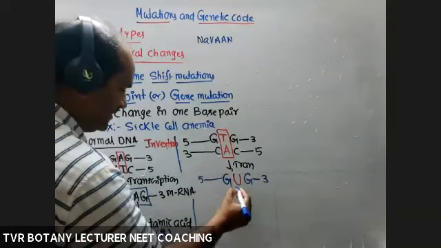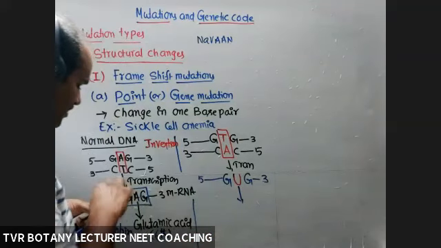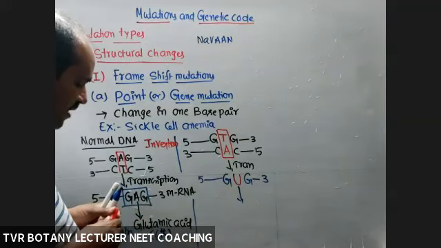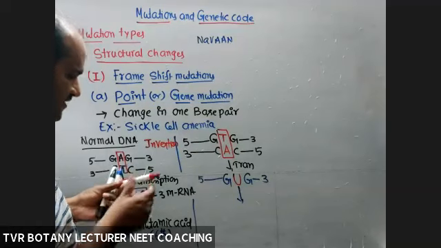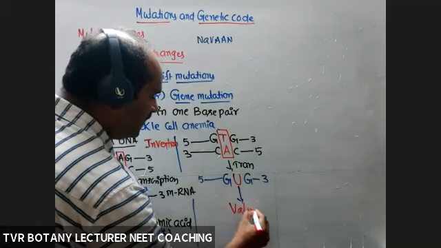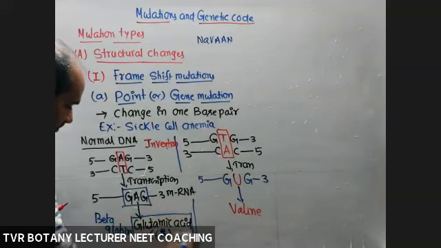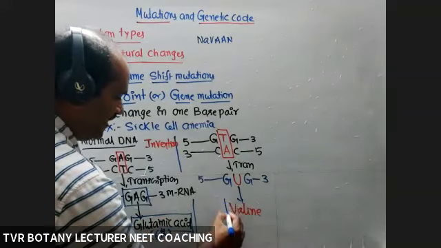Now this GUG codes for incorporation of what type of amino acid at the sixth place, the same place? Valine amino acid. The required one should actually be glutamic acid. But what happened here?